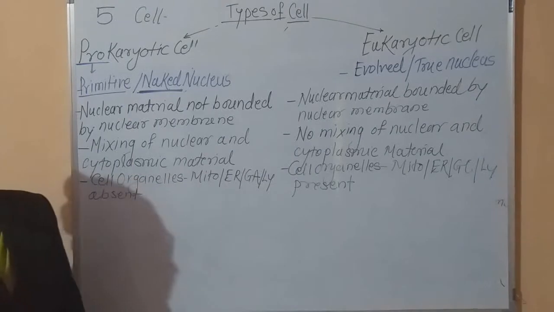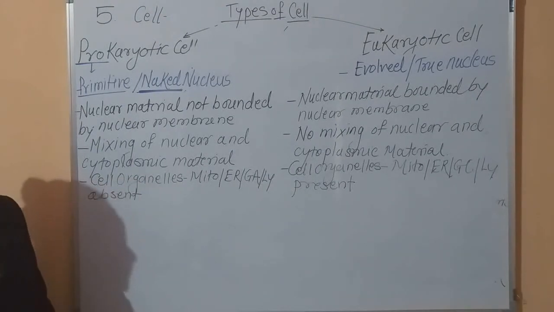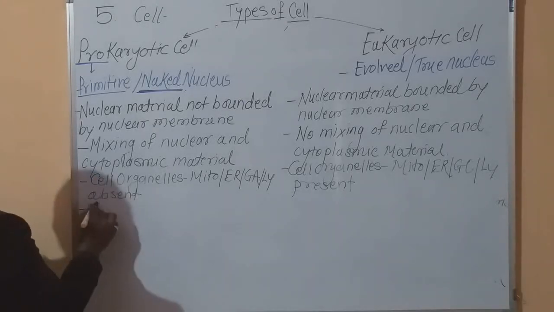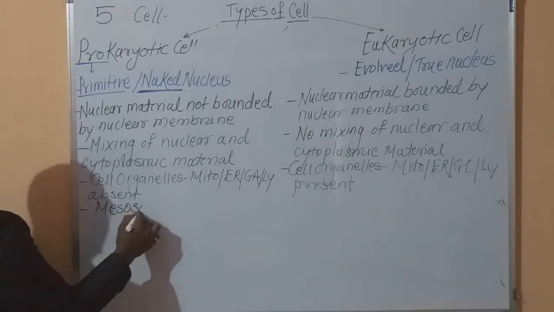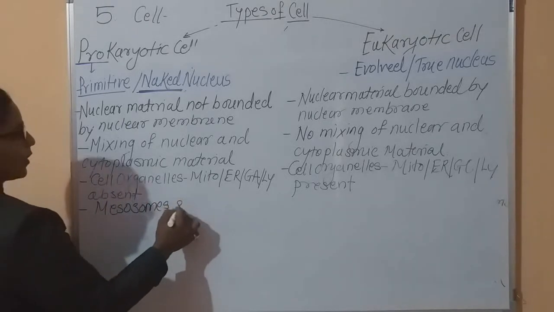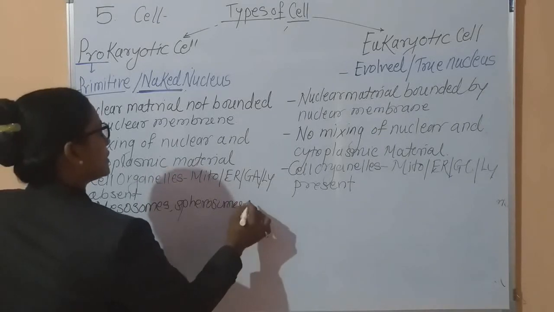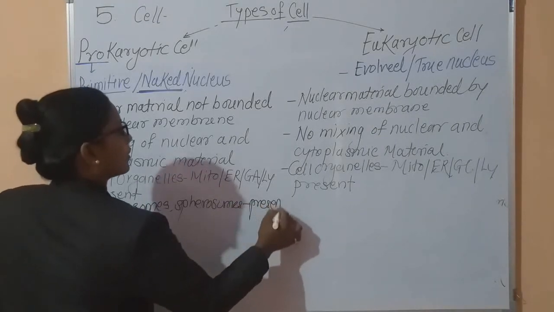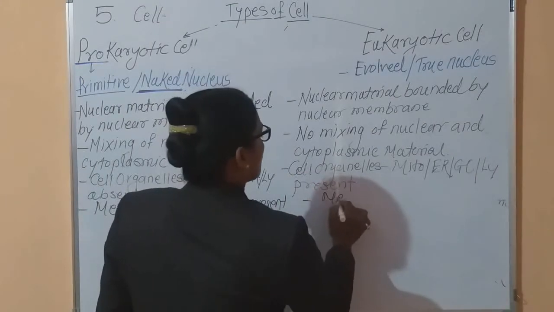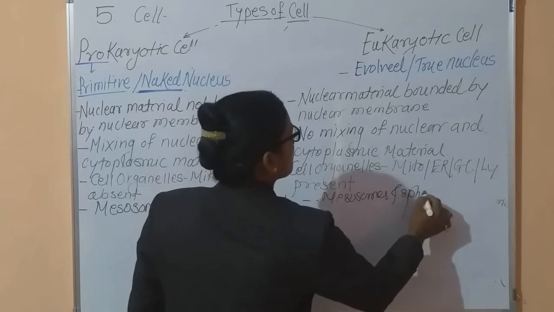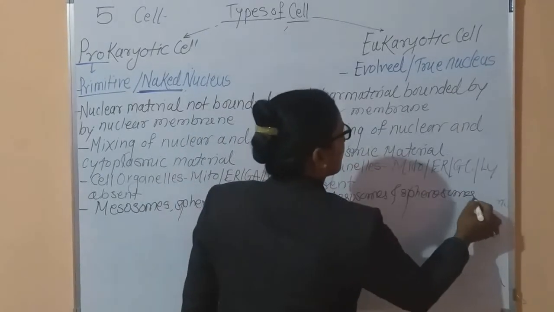Now another difference: in case of the prokaryotic cell, the cell organelles mesosomes and spirosomes are present here. And in eukaryotic cells, mesosomes and spirosomes are absent.